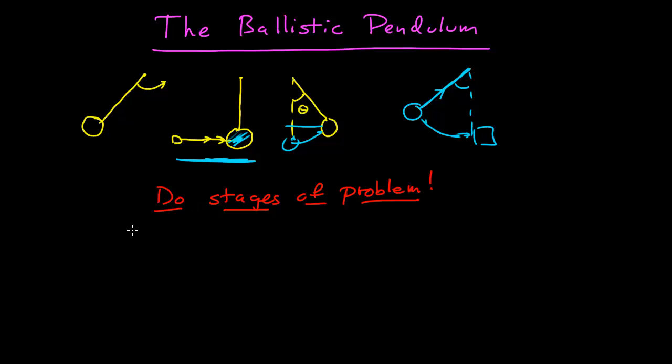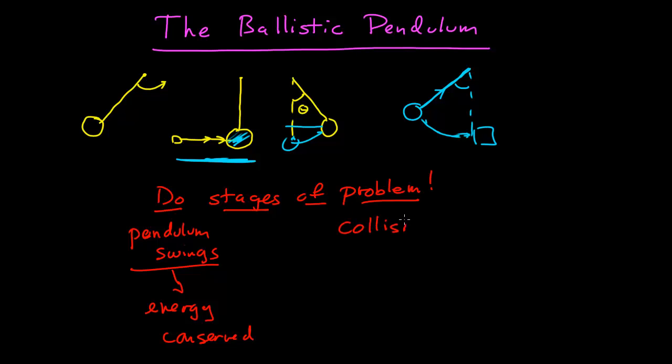One stage where the pendulum swings, and in the pendulum swinging stage, energy is conserved. And then there's a collision somewhere, sometime. And in the collision, momentum is conserved, and maybe, depending on the type of collision, then maybe energy.